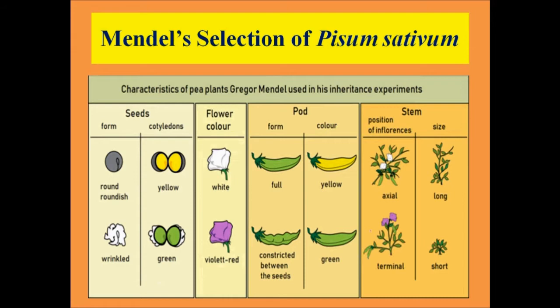Now, what were the characteristics of pea plants which Mendel used in his inheritance experiments? He had considered the shape of the seed and the color of the cotyledon. He had considered the color of the flower, the shape of the pod, the color of the pod, the position of inflorescence and the size of the stem. So, he had considered characteristics related to seeds, flower, pod, and stems.